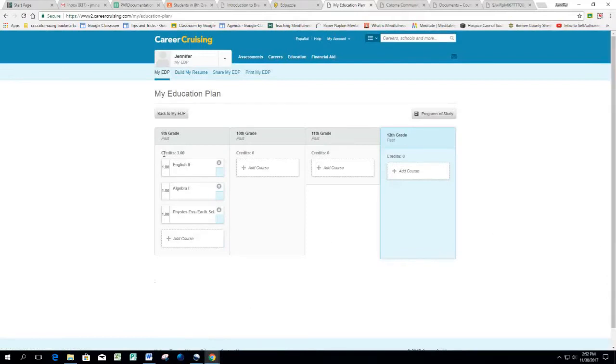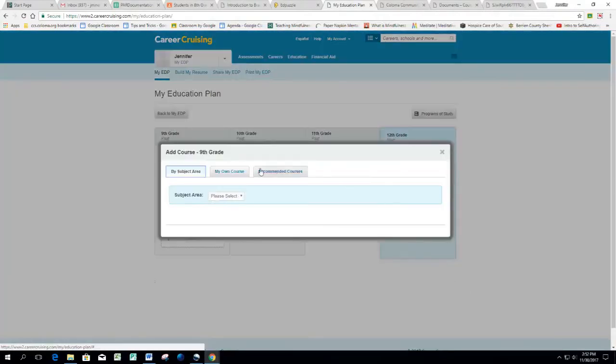There we go. Okay, so now when you look at your total credits, you have a total of 3 credits that have been added. Now to add the rest of your classes, you know how it goes. It's the same procedure. You have to flip back and forth between the course description guide and your My Education Plan or your 4-year plan in Career Cruising. This is the last step you need to complete before you're done with your Career Cruising exploration. So we're going to add one more course. I'm going to show you how to add an elective course.